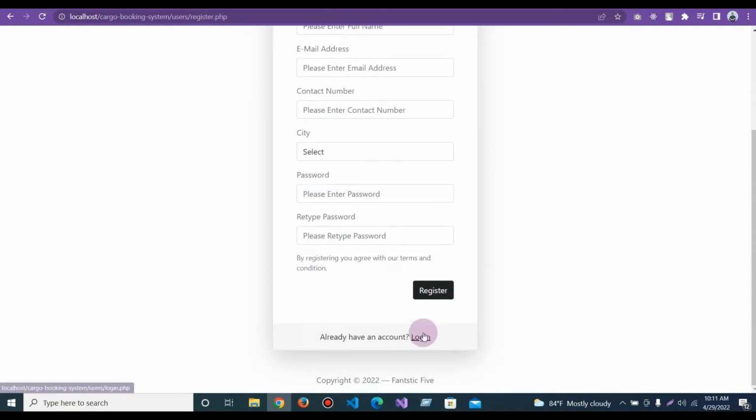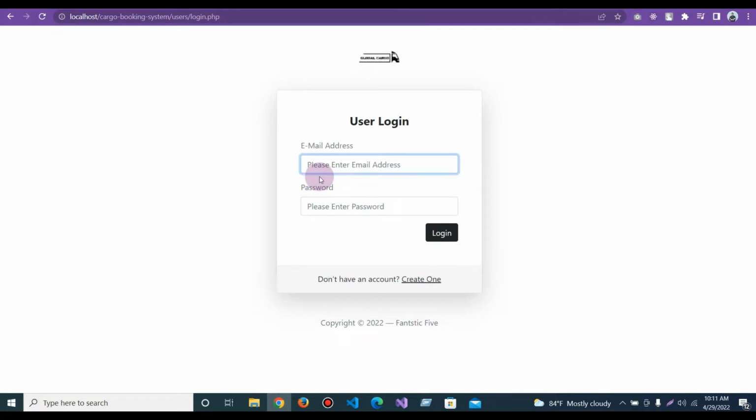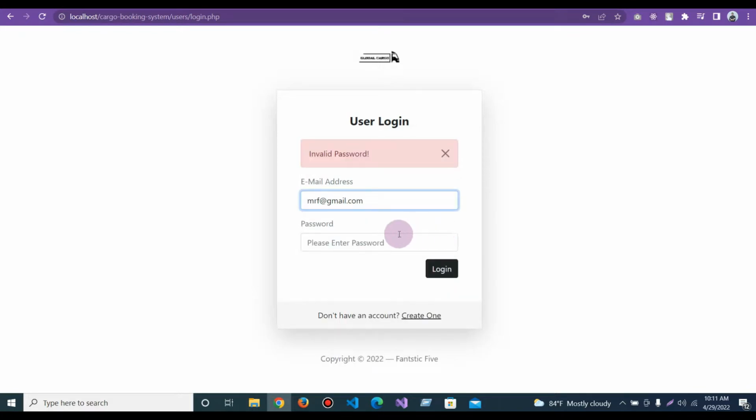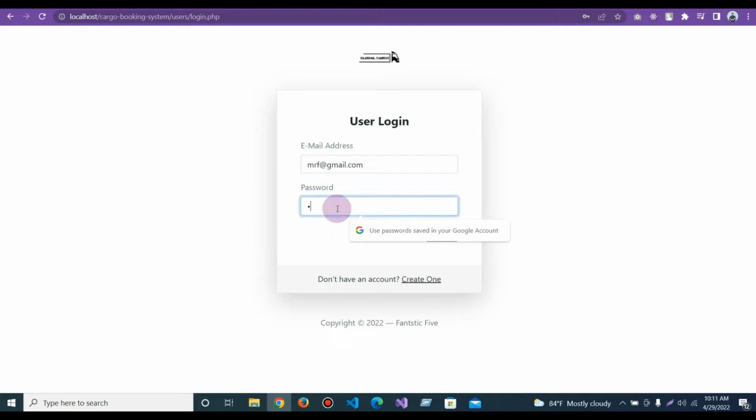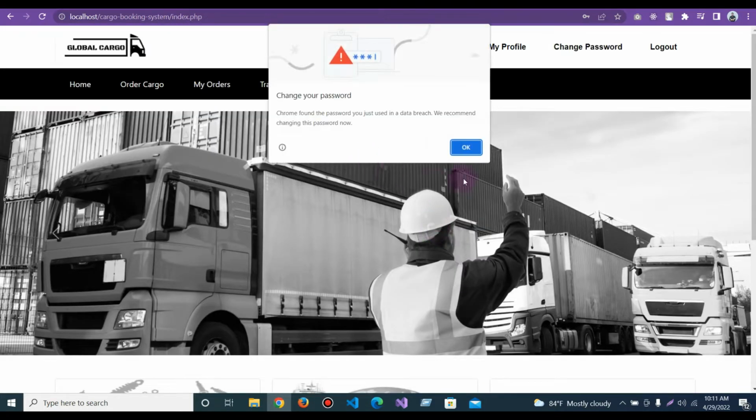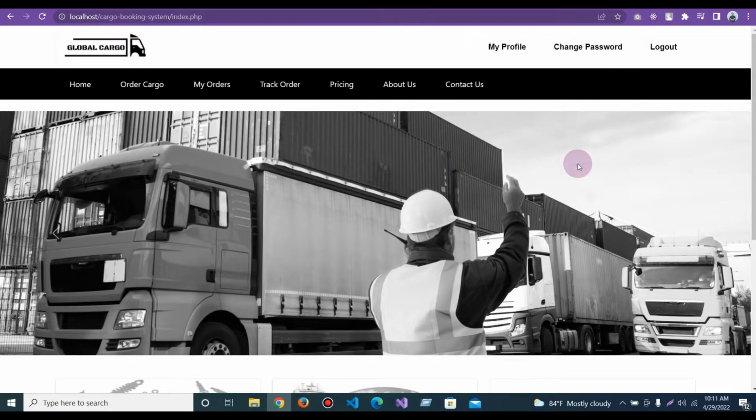Now if I go to login and try to log in to the system as a customer, for example, if I give the wrong password and try to log in, then it will say invalid password. Now if I give the right password and try to log in, I can see my profile, change password, order cargo, my order, track order, this part of a customer.